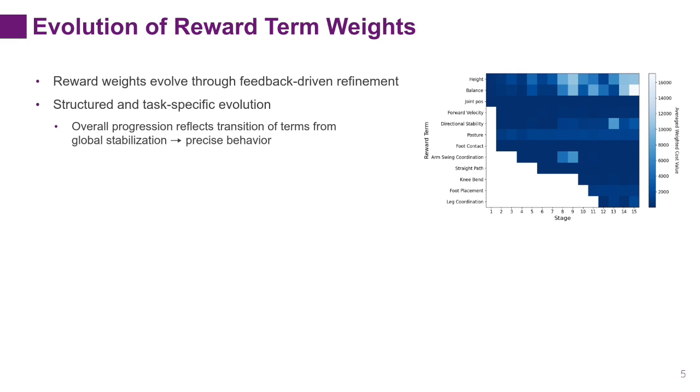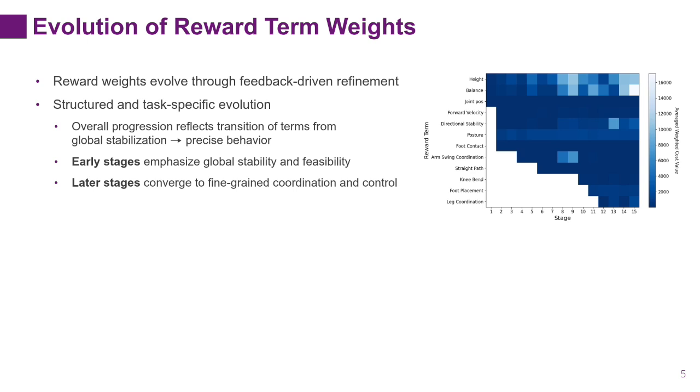If we look at the heat map on the right, we can see how different reward terms change in importance across stages. In the early stages, the model places more emphasis on global stability-related terms, such as maintaining height, balance, and overall posture. This helps ensure that the agent can first achieve basic feasible behavior. By the later stages, the reward structure becomes more specialized, focusing on coordinated and precise behavior.